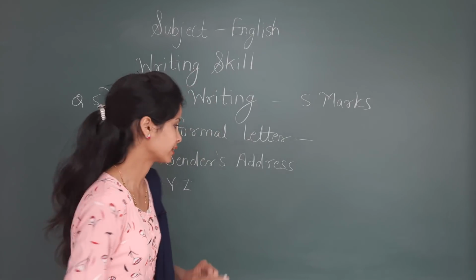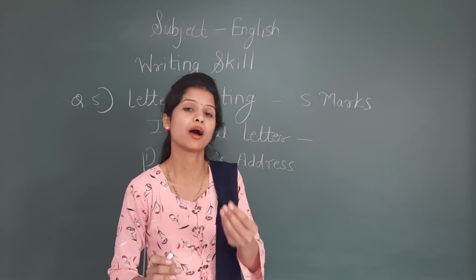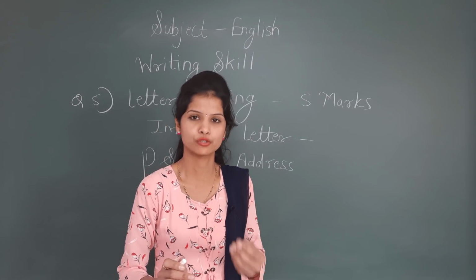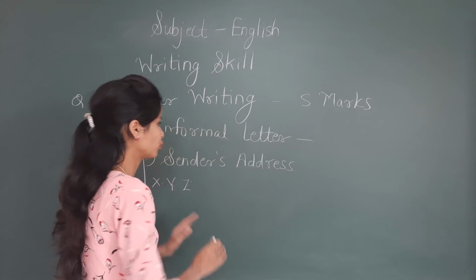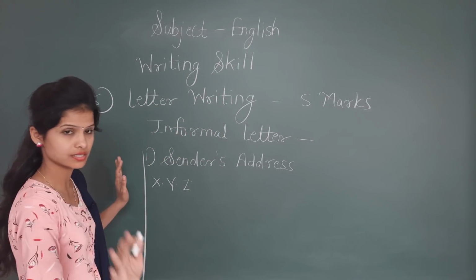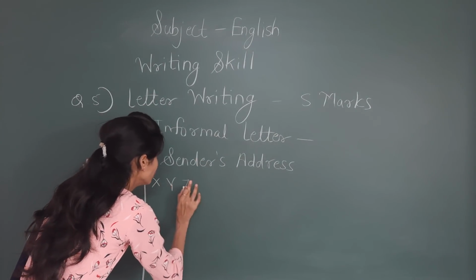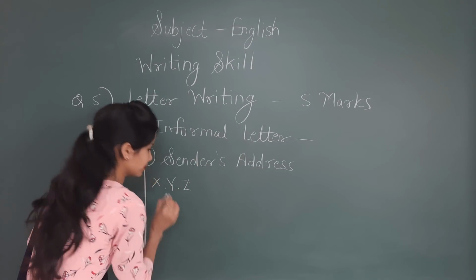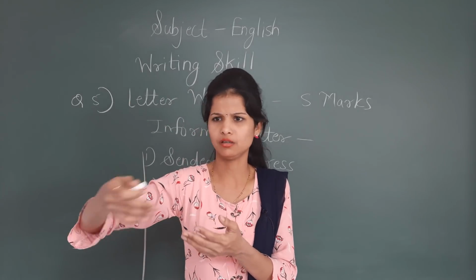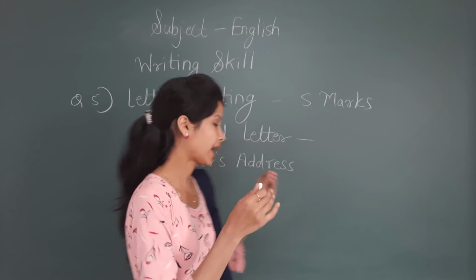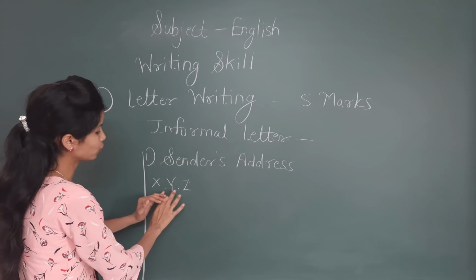After that, what is the important thing while writing the address? All the punctuation marks matter a lot, the comma and full stop. So where will you write comma or full stop? First of all, write down the name of the sender. Don't give a comma there. If you are writing XYZ, then a full stop must be there within, as we write abbreviations like V.R. Joshi, like this. So XYZ will be the name. Just between these letters give full stops.